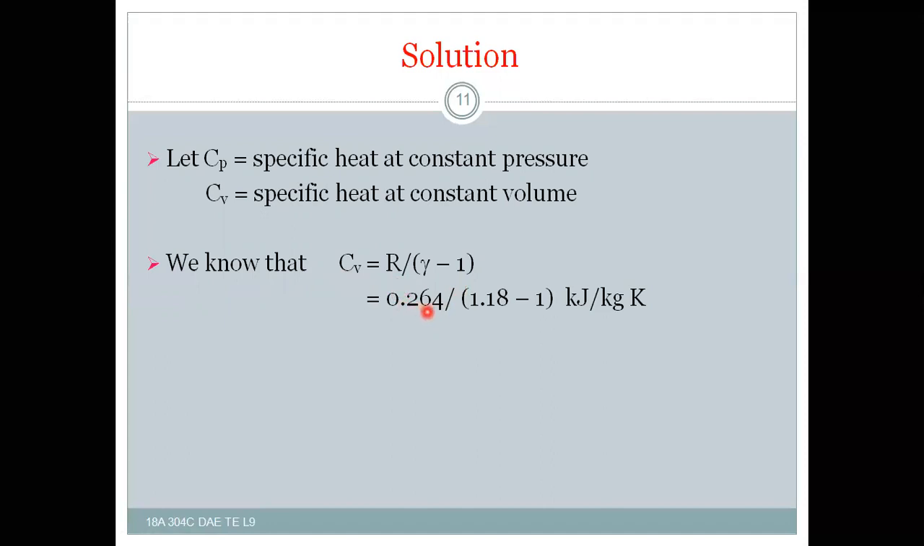R is given for us, 0.264, and gamma is also there, 1.18 minus 1. Then you will get Cv is equal to 1.47 kilojoule per kg Kelvin. And similarly, as gamma is equal to Cp by Cv, Cp is equal to 1.18 into 1.47, that is Cp is nothing but 1.73 kilojoule per kg Kelvin. So with this we got specific heat at constant volume and specific heat at constant pressure also. Two specific heats we completed.